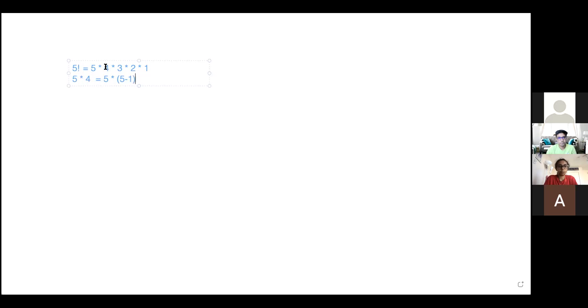And the same thing goes on for these two as well. 4 times 3, 4 times 4 minus 1. Yeah, exactly. 4 times 3 is equal to 4 times 4 minus 1. Let's just write out the other two as well. 3 times 2 is equal to 3 times 3 minus 1. And finally, 2 times 1 is equal to 2 times 2 minus 1.